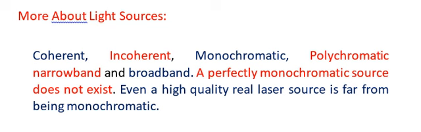That requires very highly skilled techniques in order to obtain a single wavelength. Even a single wavelength will have some broadening, meaning that some other wavelengths also come with it. So simply speaking, if we talk about a perfect monochromatic source in terms of a laser beam, you may consider that, for example, 3 wavelengths are coming with it. So we would say that a perfect monochromatic source does not exist.